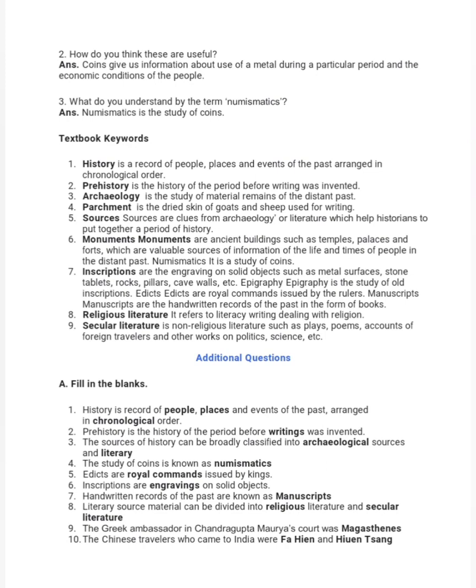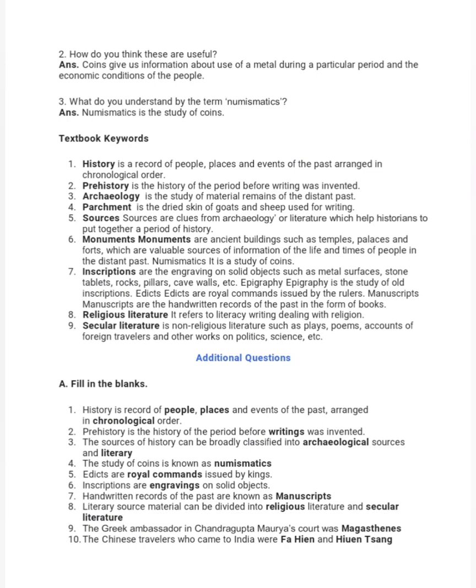7 is inscriptions. Inscriptions are the engraving on solid objects such as metal surfaces, stone tablets, rocks, pillars, cave walls, etc. Epigraphy. Epigraphy is the study of old inscriptions. Edicts are royal commands issued by the rulers. Manuscripts are the handwritten records of the past in the form of books.